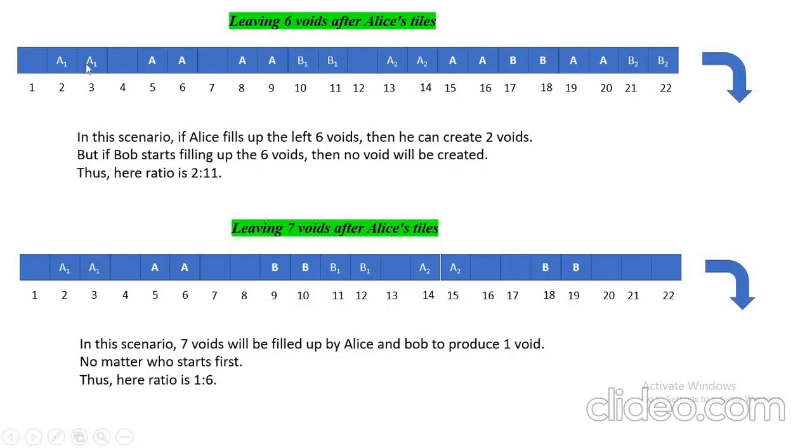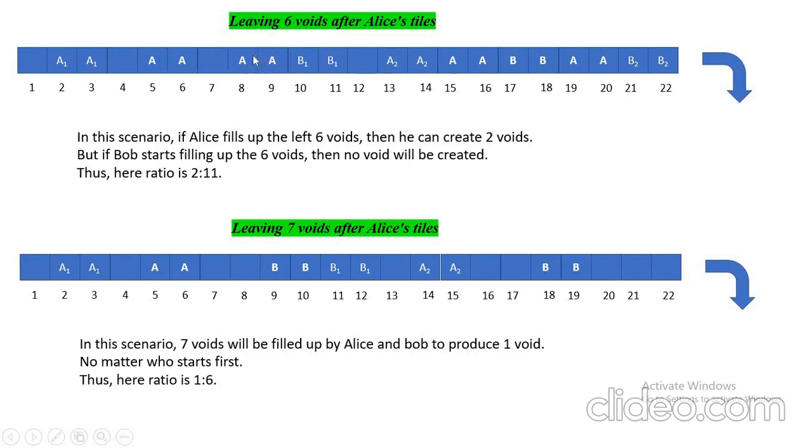So A1, A1, then leaving 6 voids. B1, B1, again 6 voids. B2, B2. In this scenario, if Alice fills up the left 6 voids, then she can create 2 voids. If after coming back it is Alice's turn, then she can fill 4, 5, 6, 7, 8, 9. We have these voids 4, 5, 6, 7, 8, 9. So she will fill 5 and 6, so that 7, 8, 9, only 3 voids will be remaining this side.